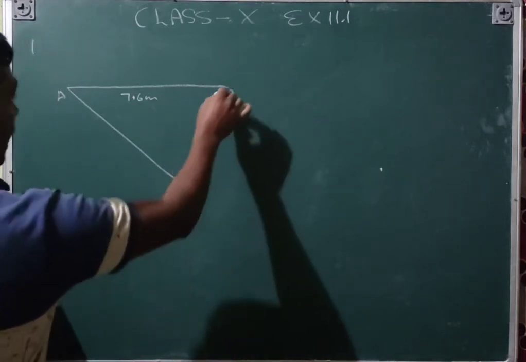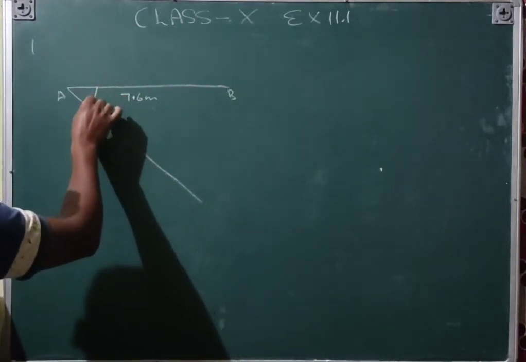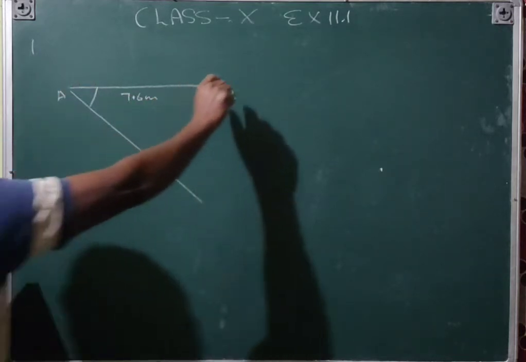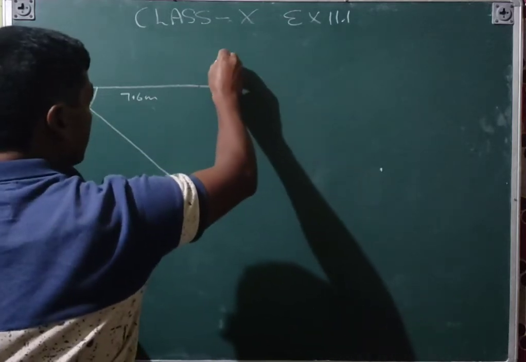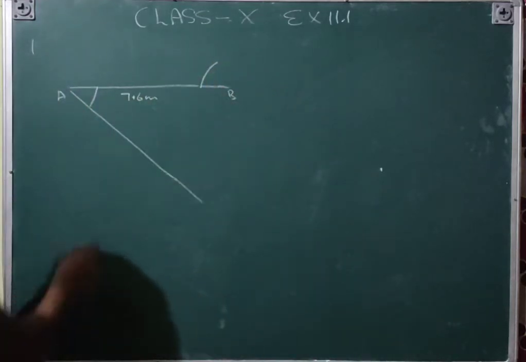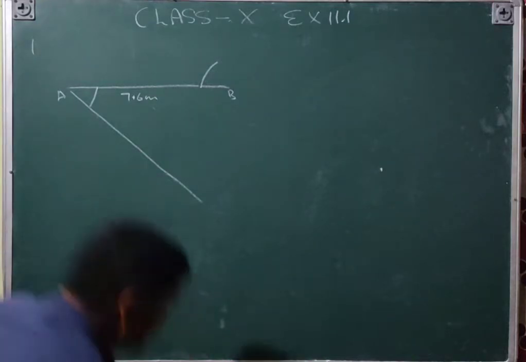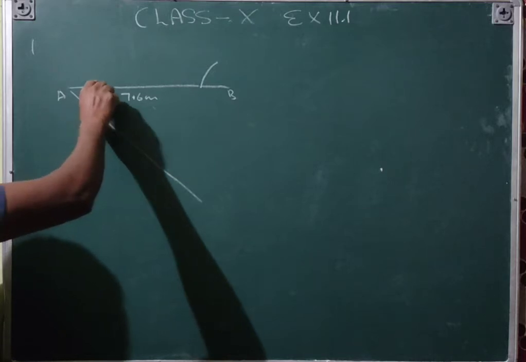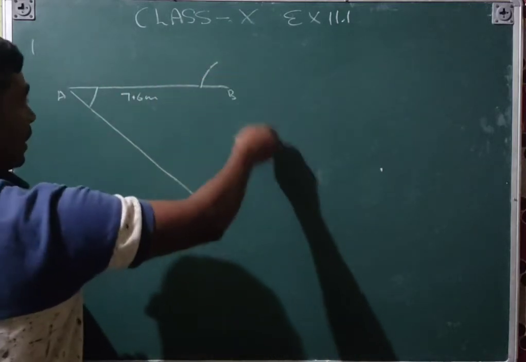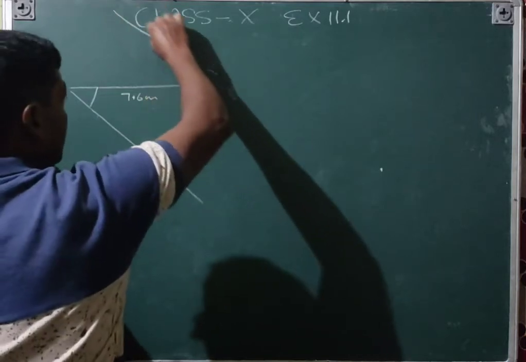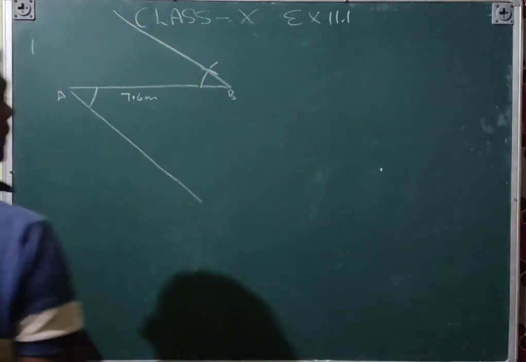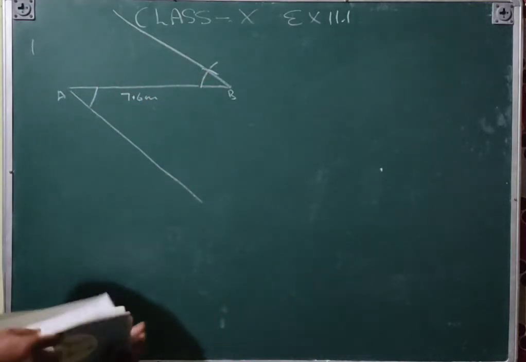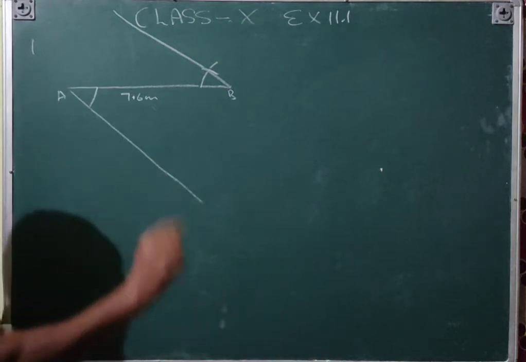Draw one acute angle here, and the same acute angle like this: put your compass here and make an arc, and then here also draw an arc like this. Then put your compass here, measure this distance, and with the same distance make an arc here, and then join this. So these two angles will be equal.